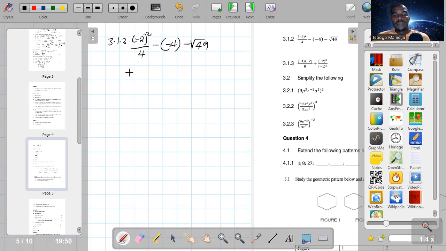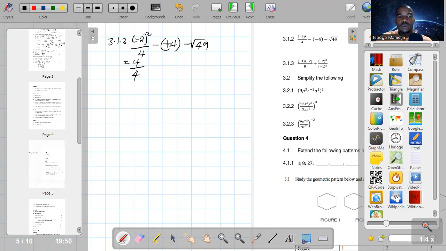Okay, guys, from BODMAS, I said we can work out exponents and surds. So surds, I'm talking about the square roots and cube roots. So this is negative 2 squared, which is the same as negative 2 times negative 2, which is going to give you 4 over 4. So this one is going to give you 4. It's negative 2 times negative 2.